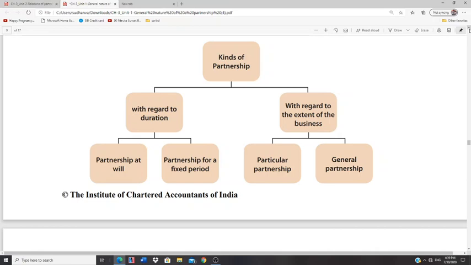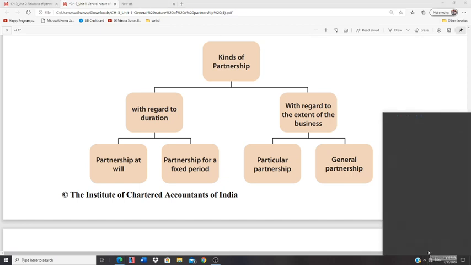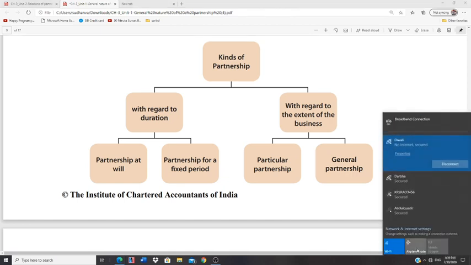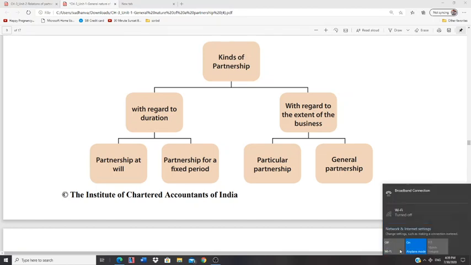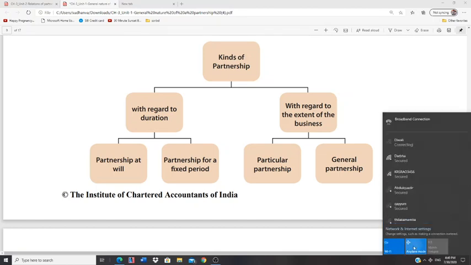So, with regard to duration, it can be broadly classified into two types: partnership at will and partnership for a fixed period. With regard to extent of business, it is usually divided into two types, particular partnership and general partnership.